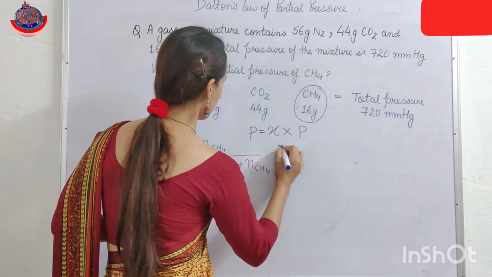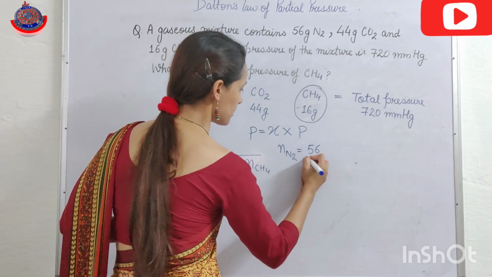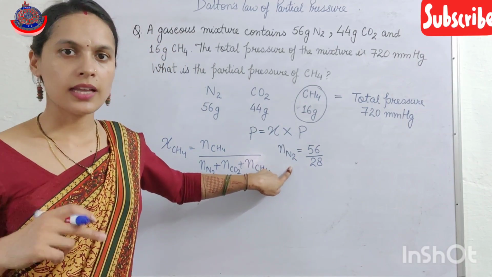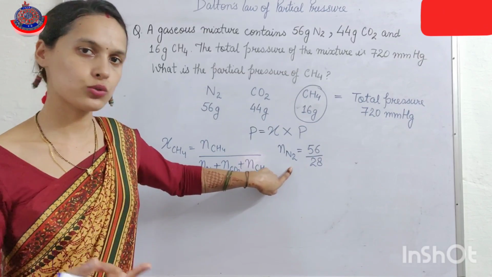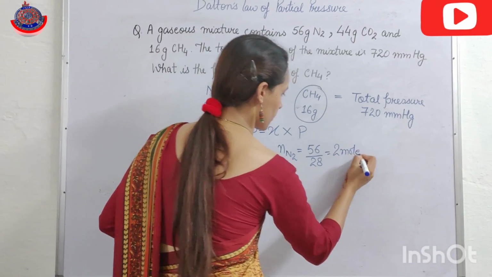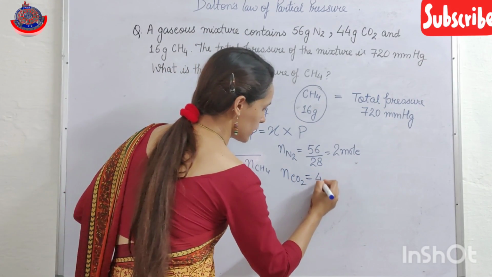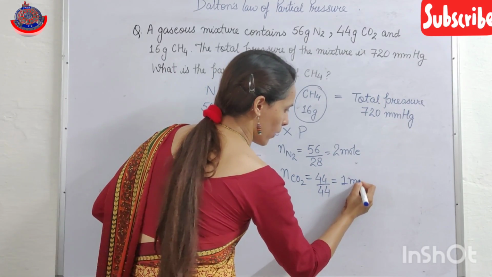So first thing, number of moles of N2, 56 divided by 28, because here it is N2. The atomic mass of nitrogen is 14, because it is N2, so it becomes 28. So it is 2 mole. Number of moles of CO2, 44 divided by 44, that is equal to 1 mole.